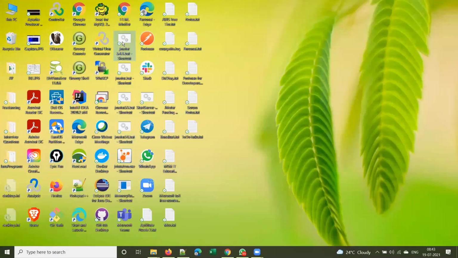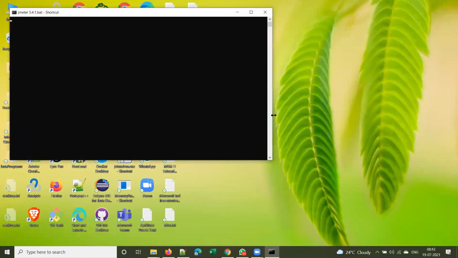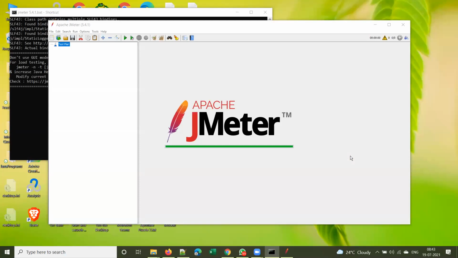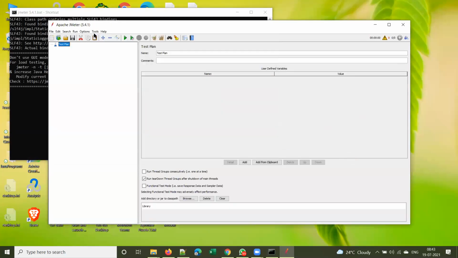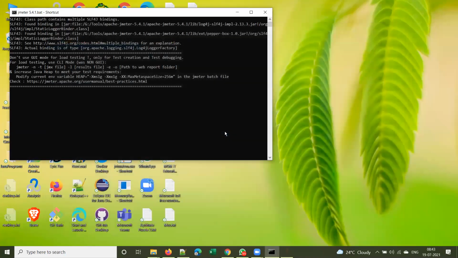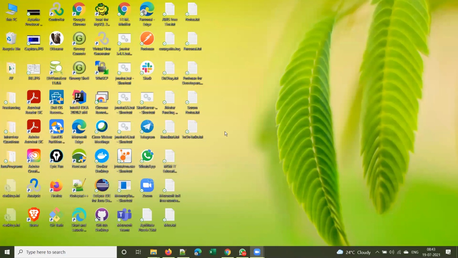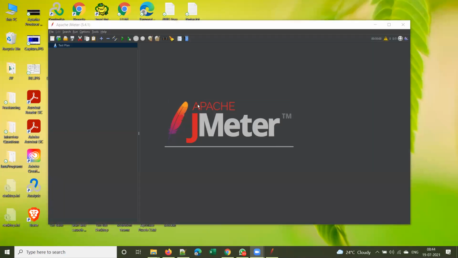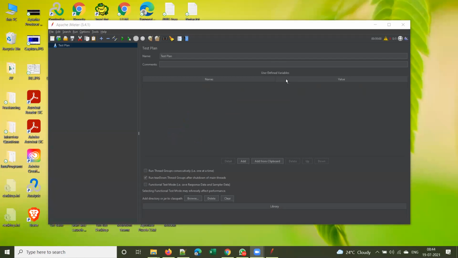Let me start 5.4.1. This is another version that I have. By default, you will have the dark theme. I changed this one also. So basically, if you want to change that, this is the default one, dark. Once you change the theme, it will be restarted and the background will be applied. By default, this is what you see.